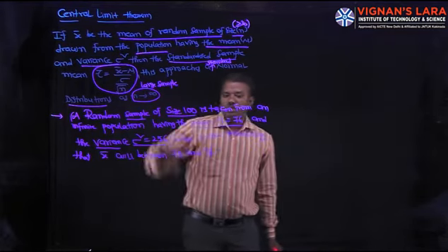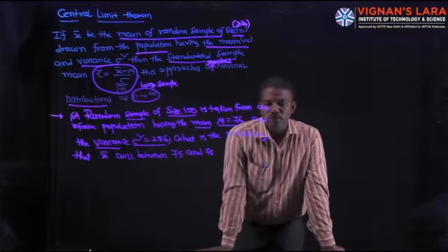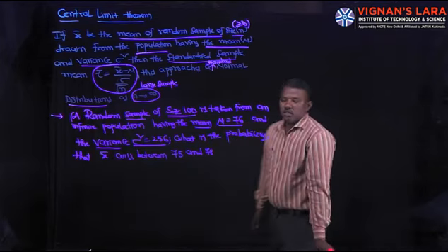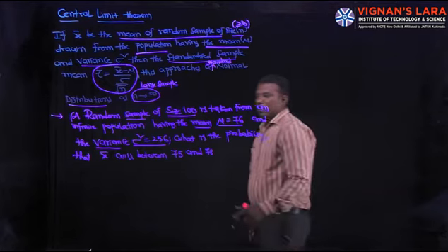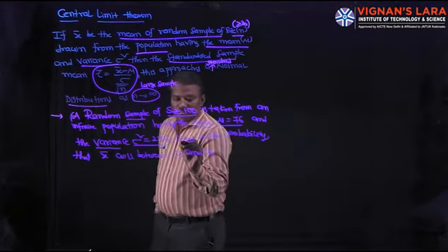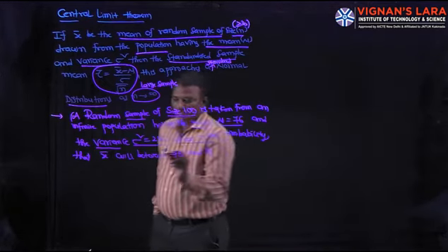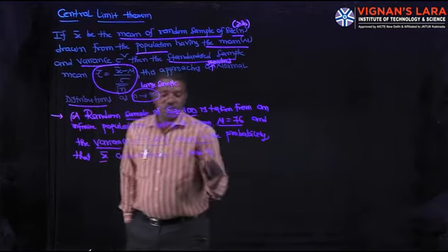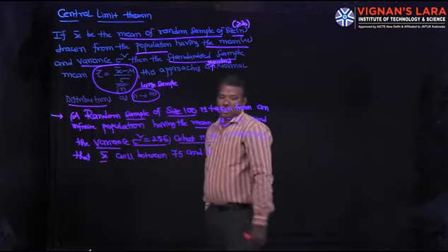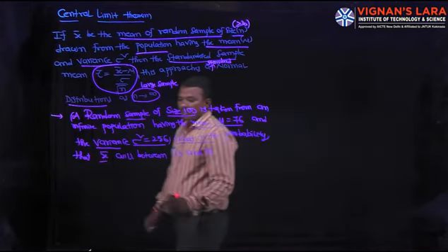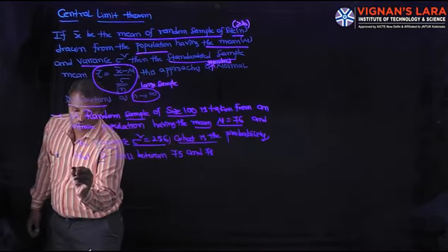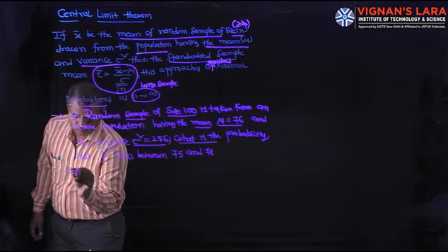Using the substitution z equal to x bar minus mu by sigma by root n. Here we have to calculate the probability that x bar will be between 75 and 78. Coming to the solution, which is a very important problem.